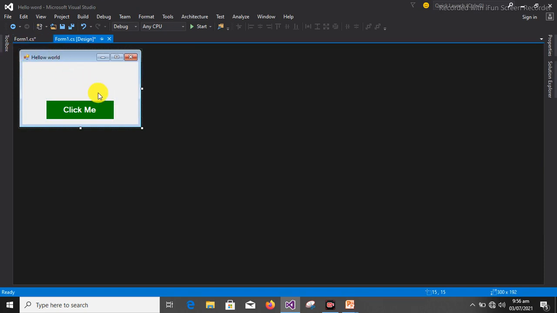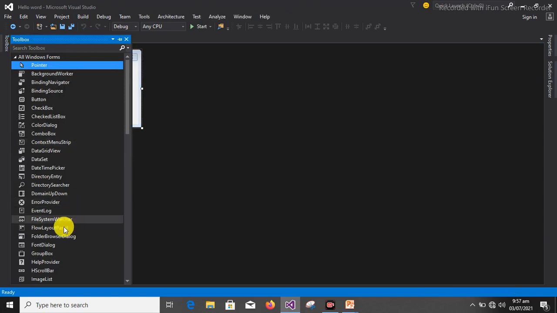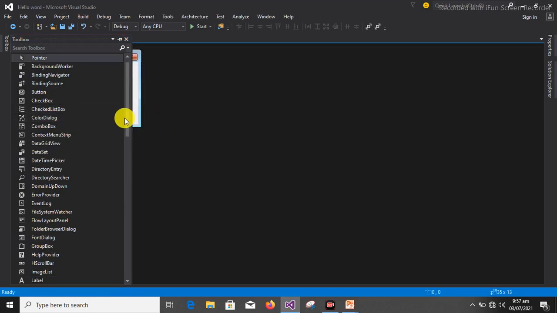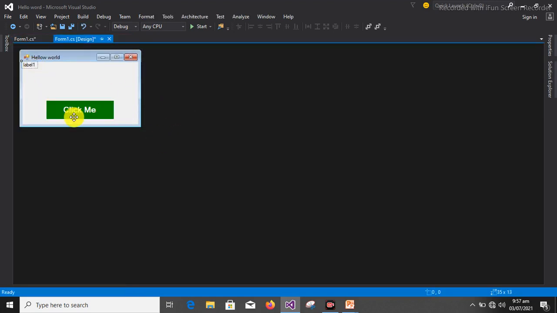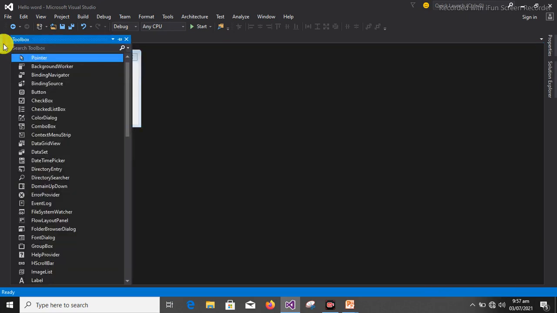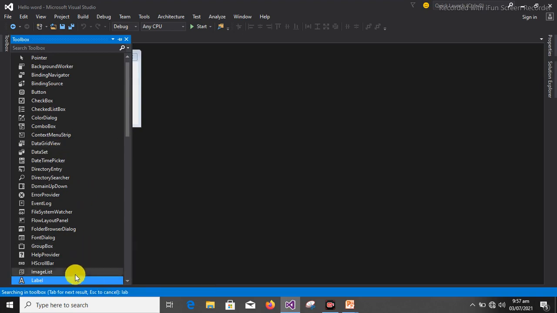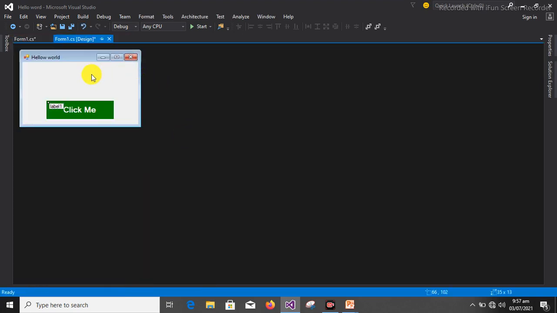I don't want to display that hello world on a message box again. I want to display it on a label. So just select a label. Don't forget the way I asked you to always bring a control, which is go to your toolbox, select that toolbox, then we have label. Nice label. If you didn't see it, instead of stressing yourself, just type label and it will bring it. So double click on that label, it will appear on this form. You see, that is the label.